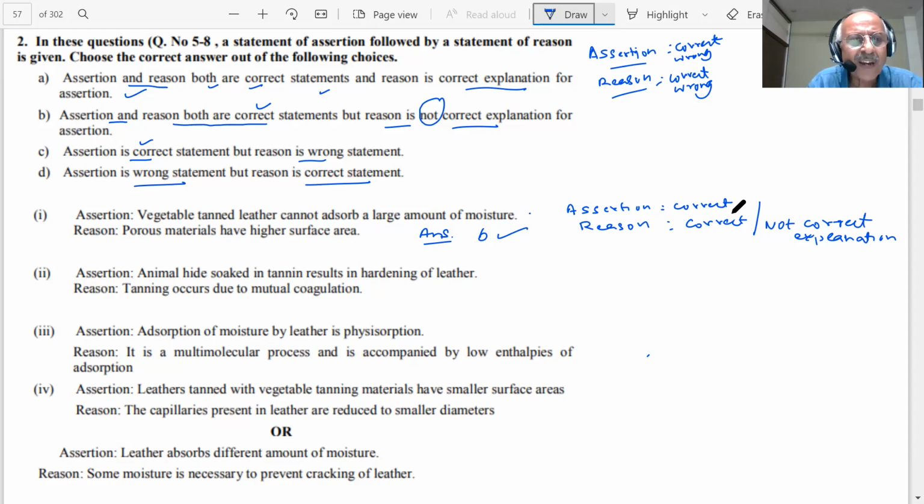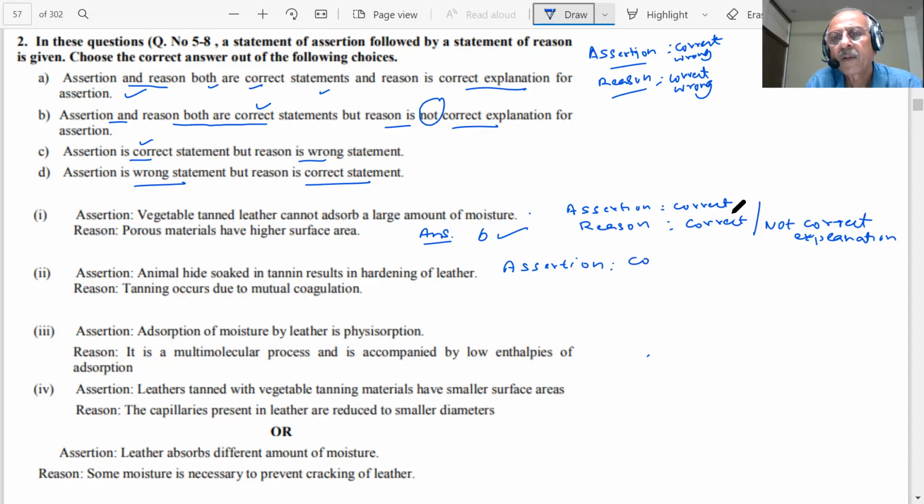Second question, students. Assertion. Animal hide soaked in tannin results in hardening of the leather. Is the assertion correct, student? Yes, sir.